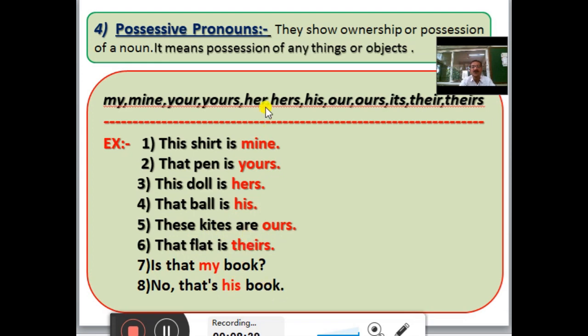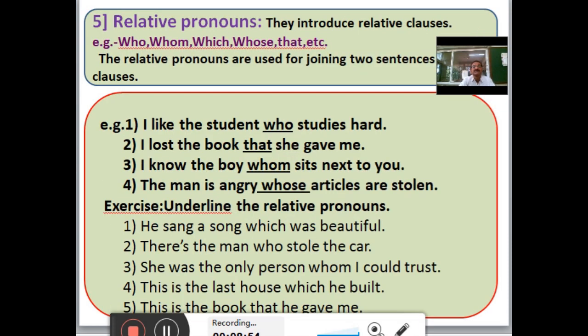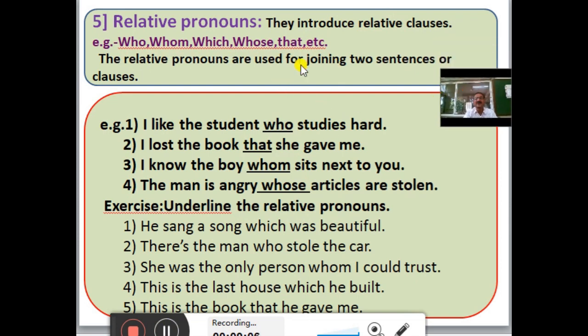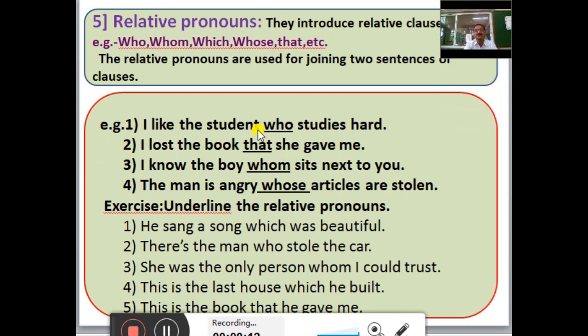In the above sentences, all red words are possessive pronouns. Let's see the activity. Underline the correct possessive pronouns in the following sentences. Students, you have to solve this activity on your own. Next type, relative pronouns. They introduce relative clauses. For example, who, whom, which, whose, that, etc. The relative pronouns are used for joining two sentences or two clauses. For example, I like the student who studies hard. Here who is used as a relative pronoun and it is used for joining two sentences.